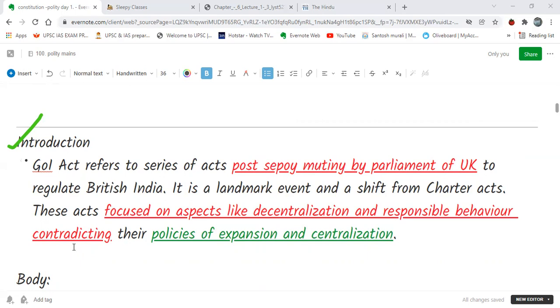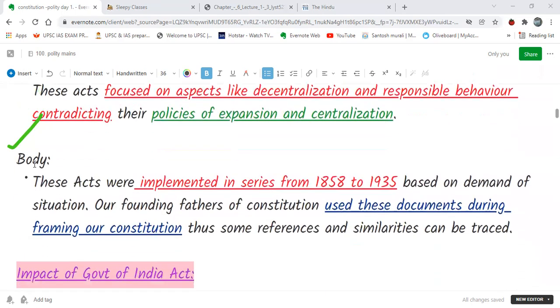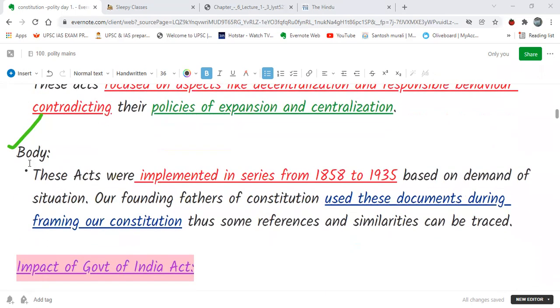Basically, it focused on decentralization and responsible behavior, which in itself contradicts the earlier policies of the British, which were expansion and centralization. Earlier, all its policy used to be for centralization. But from here onwards, the government took a U-turn. It changed its policy. Whatever is written there can also be reduced to a few words as the introduction. And the body, let us see here.